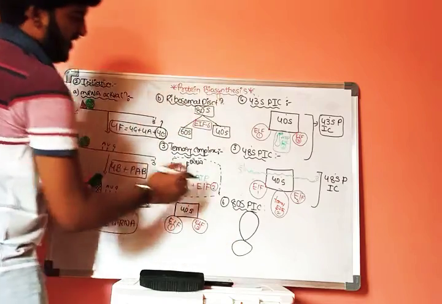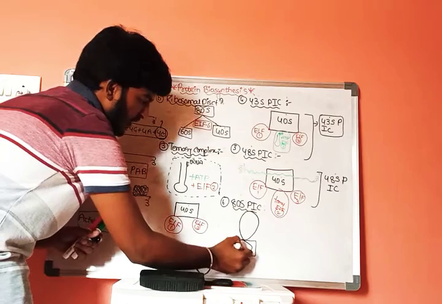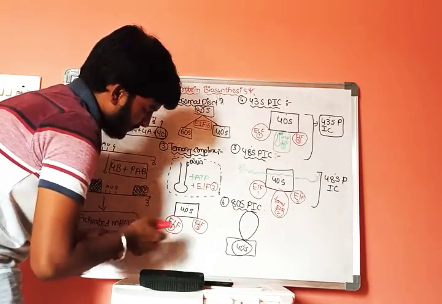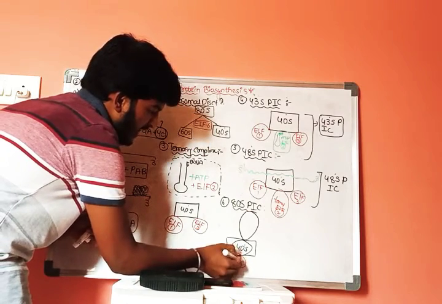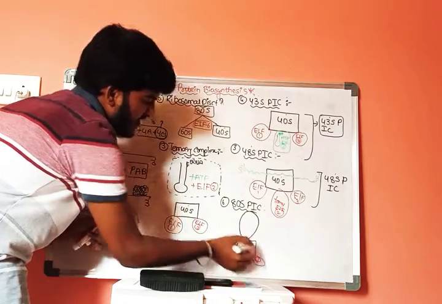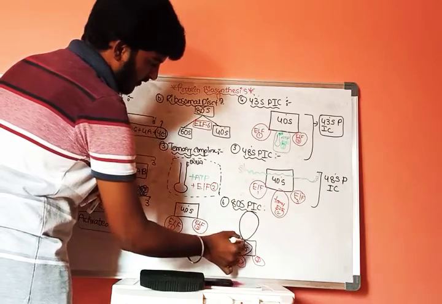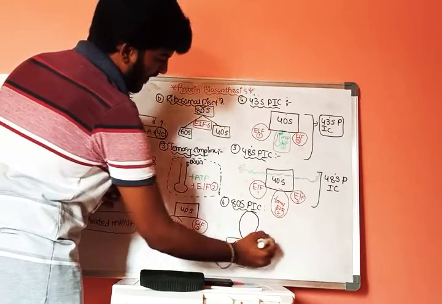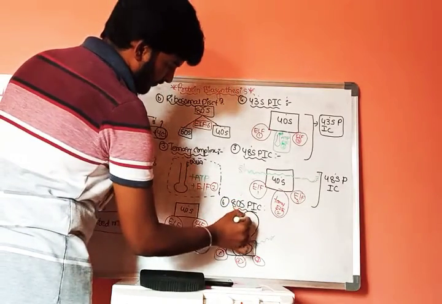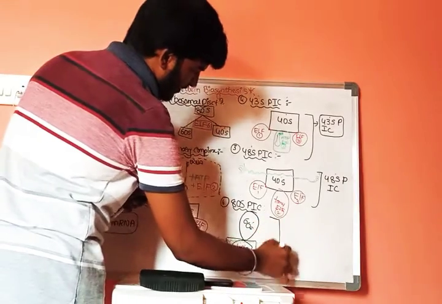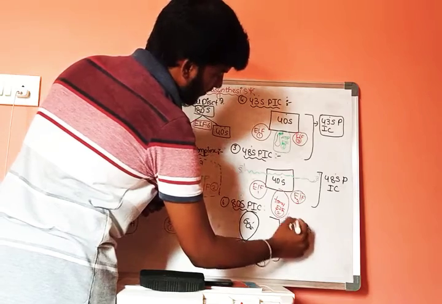Let us consider this is 60S ribosomes, to which 40S ribosomes is attached, along with eukaryotic initiation factor 1, the ternary complex, eukaryotic initiation factor 2, and this mRNA molecule 5' to 3'. This is 60S ribosomes. Now this entire complex is called 80SP initiation complex.